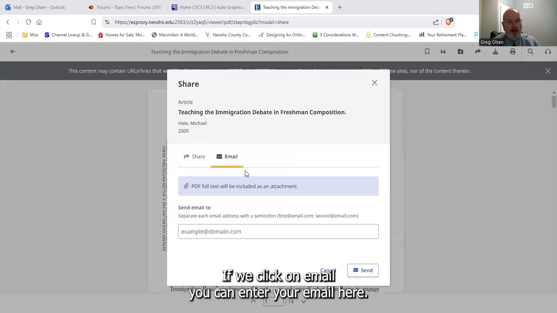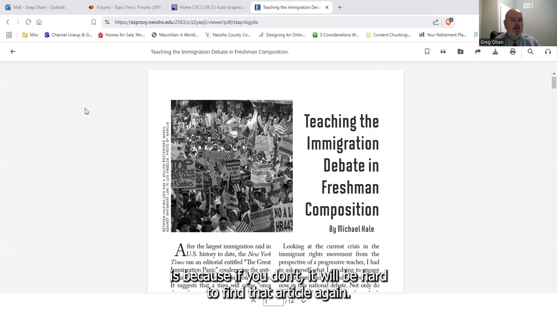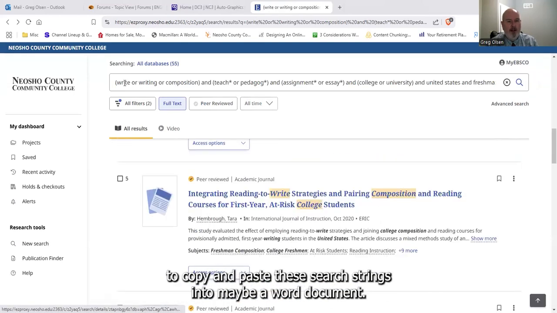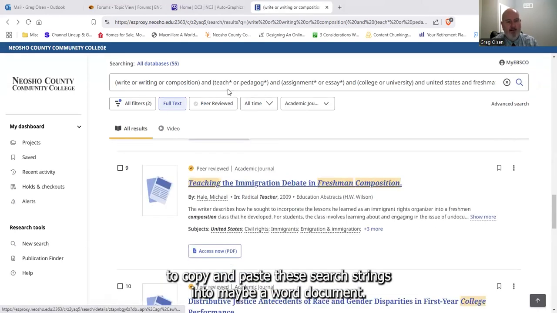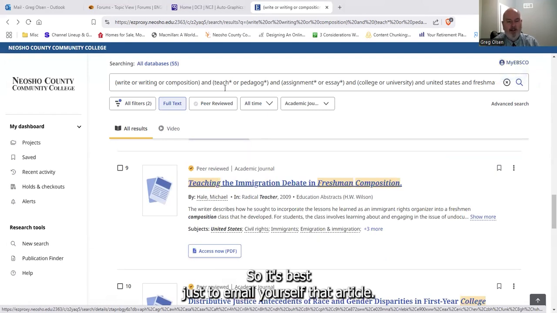Okay, if we click on email, you can enter your email here. The reason I recommend doing this immediately is because if you don't, it will be hard to find that article again. Sometimes we'll forget our search string, and you're more than welcome to copy and paste these search strings into maybe a Word document, but there are times when you cannot find that article again. So it's best just to email yourself that article.